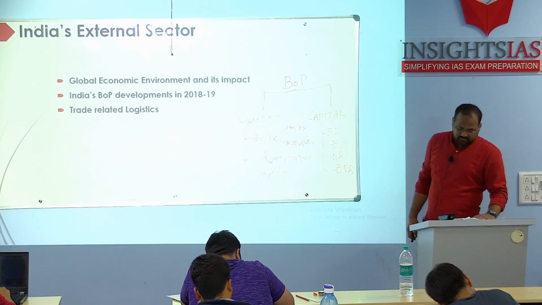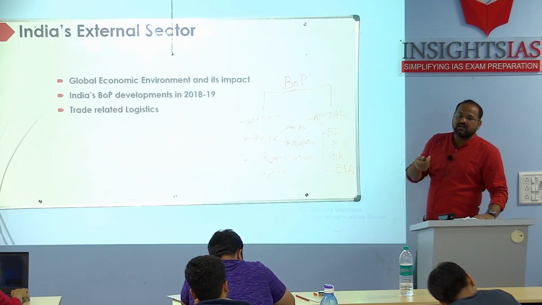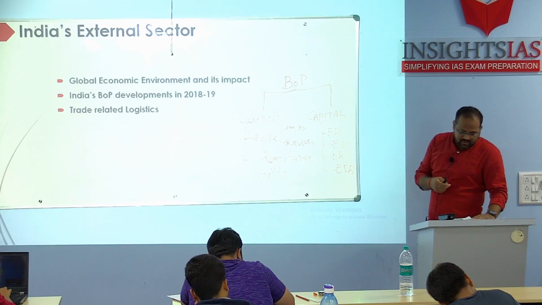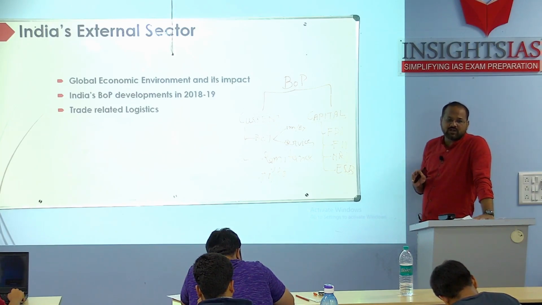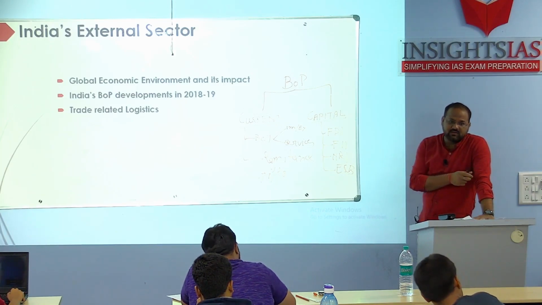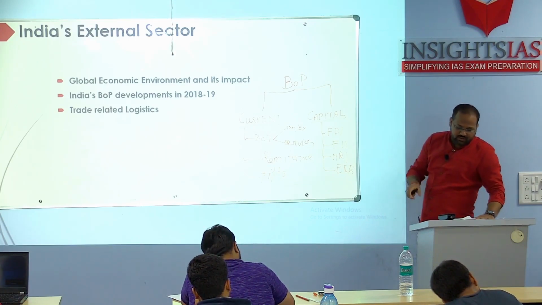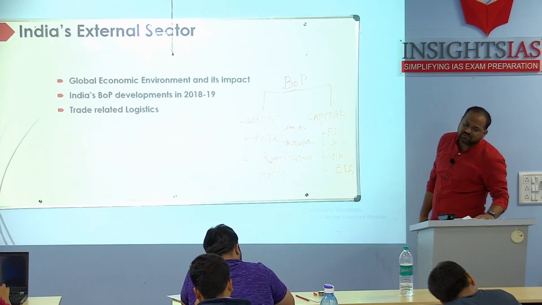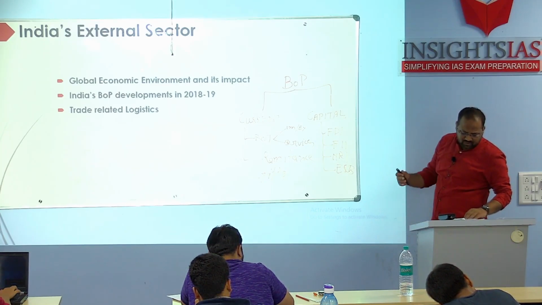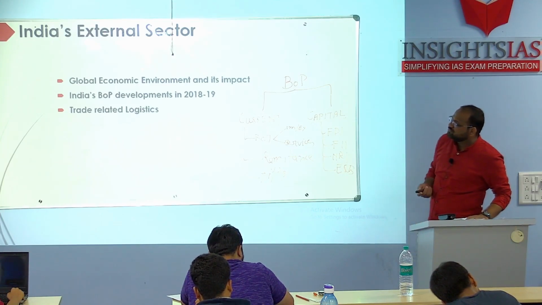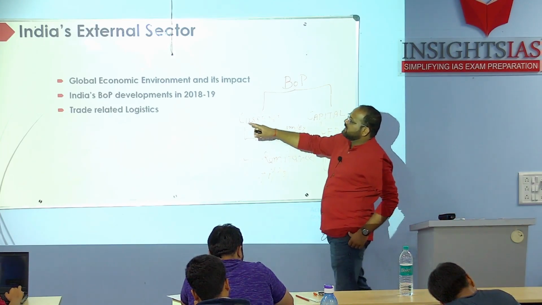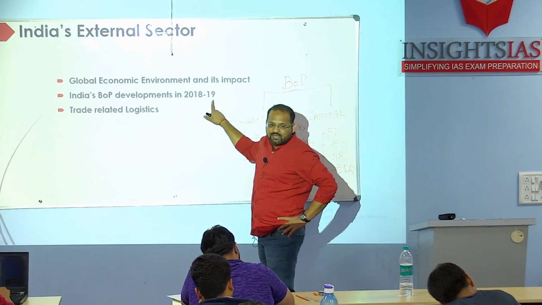Next is exchange rate. Now he told that it is around 72, but what they are mentioning is that the Indian rupee was one of the least volatile emerging market currencies. It was least volatile in the period of 2017 and 18, within the range of 63 to 65 per US dollar. So not required basically. So we saw India's BOP developments in 2018 and 19.